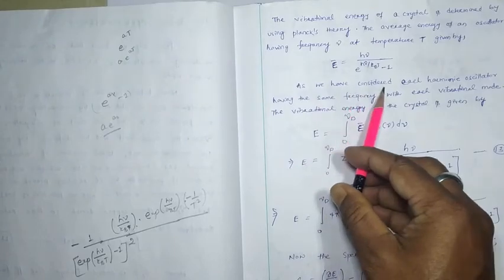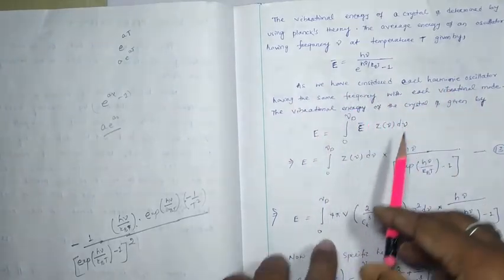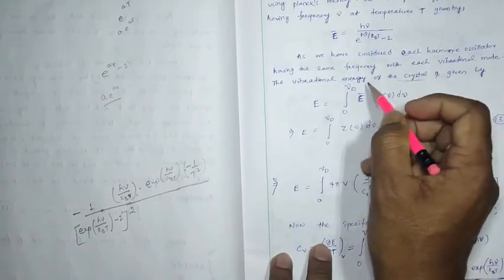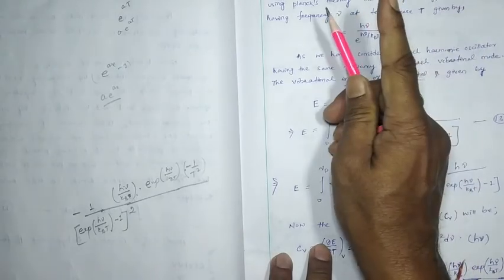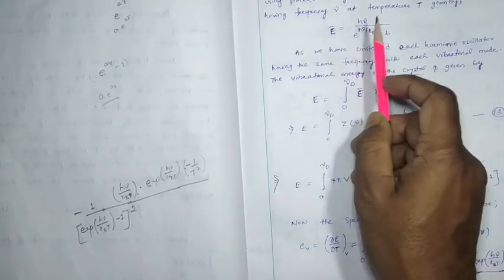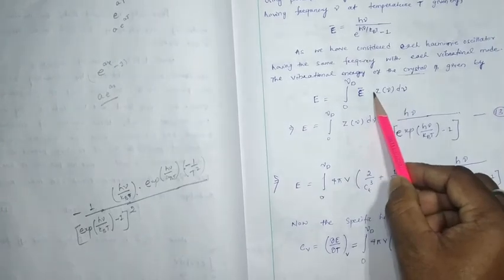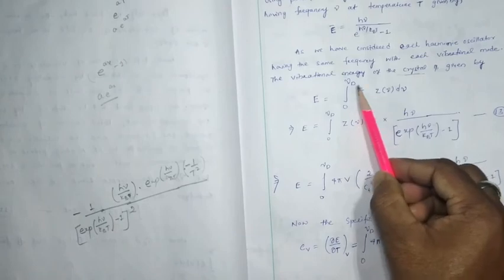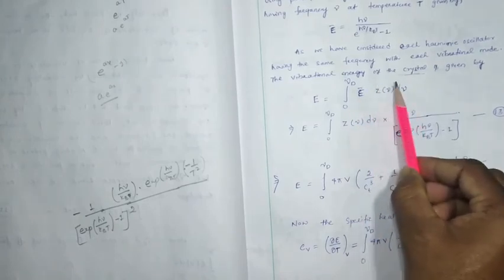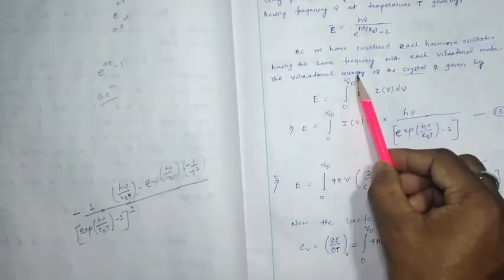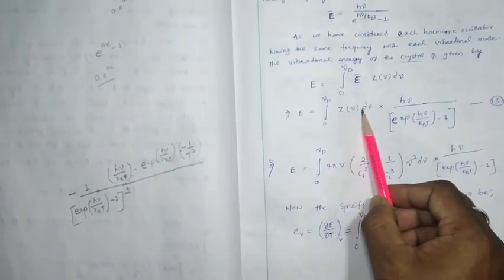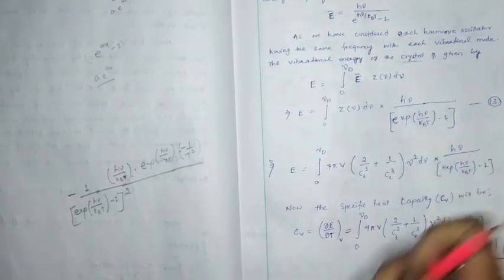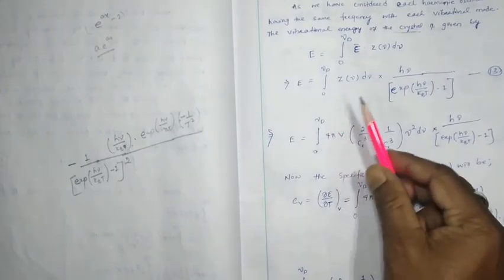As we have considered each harmonic oscillator having the same energy, this is the average energy of one mode of oscillation. We have this many modes of oscillation, so the total vibrational energy of the crystal will be the average energy of one oscillation into the total number of modes, integrated from 0 to mu d, with z mu d mu, and this value is what we have substituted over here. Let it be equation number 13.